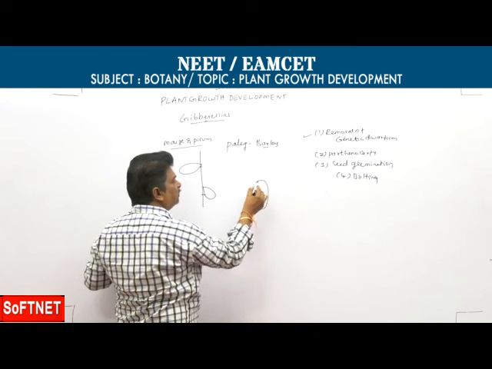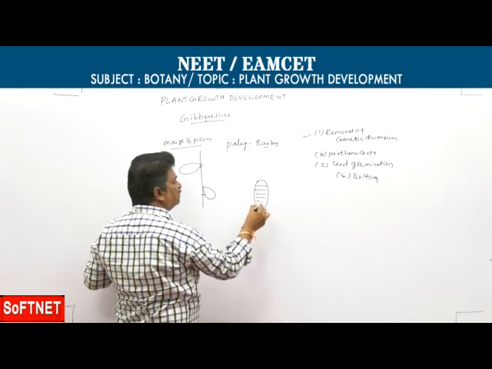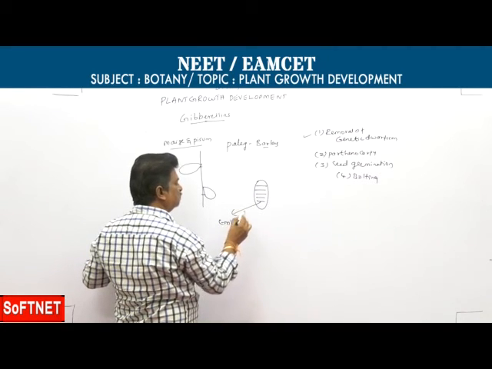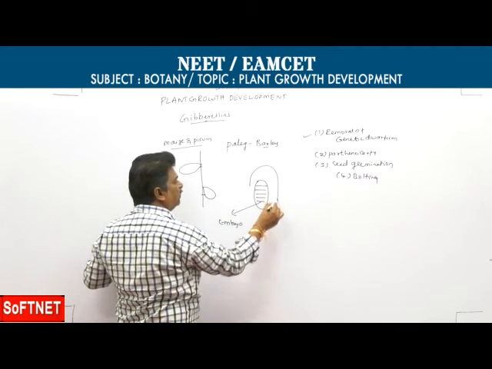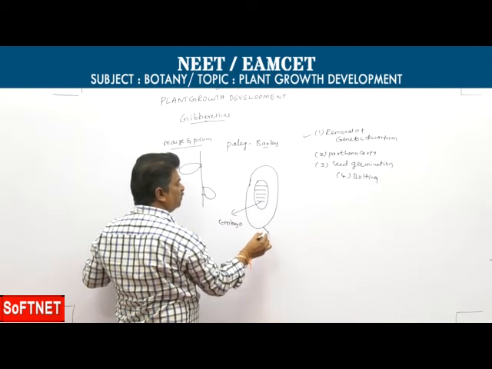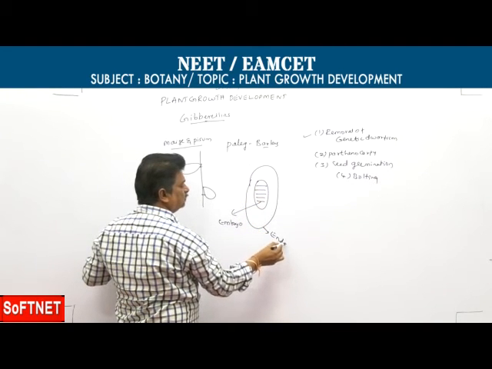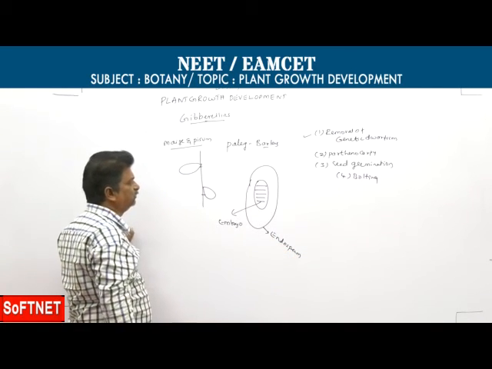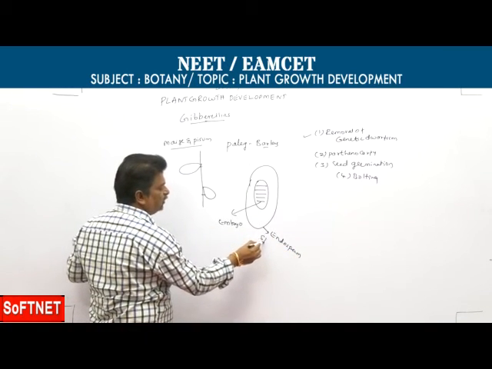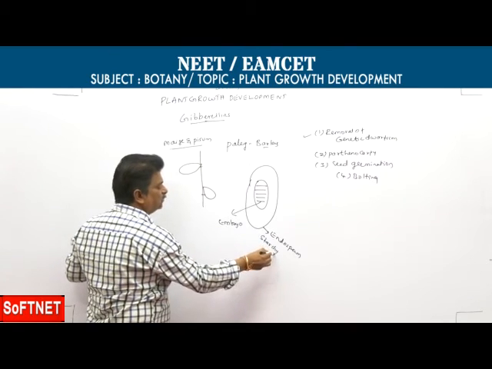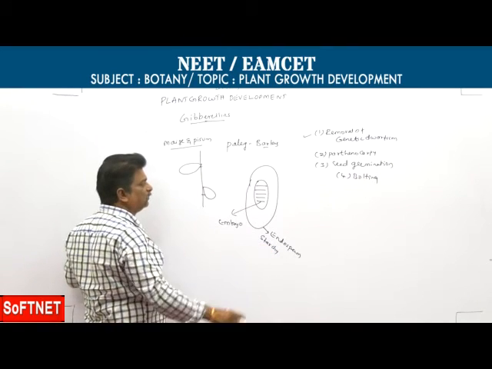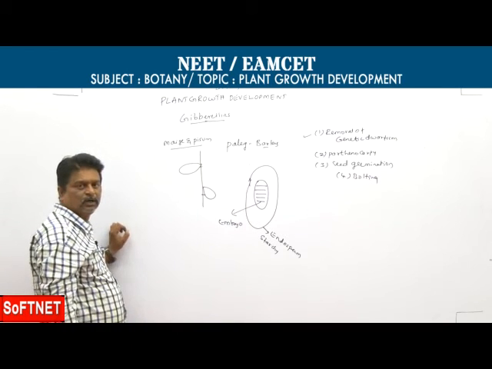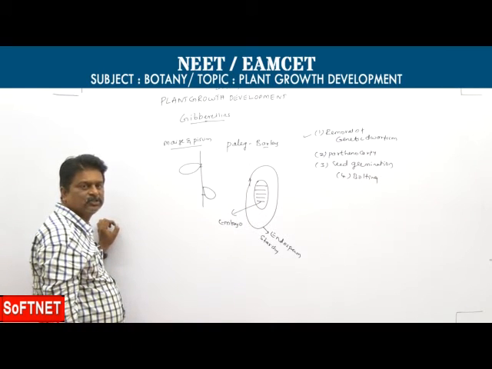In a barley seed, there is an embryo surrounded by endosperm, but this endosperm is starchy, so the embryo can't absorb that starch.